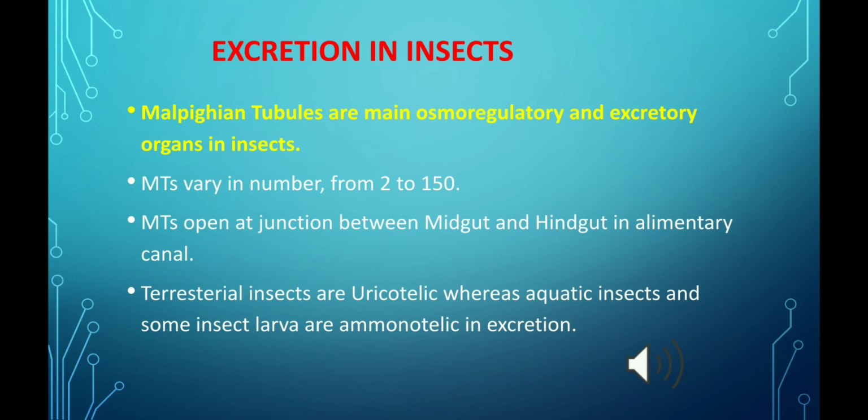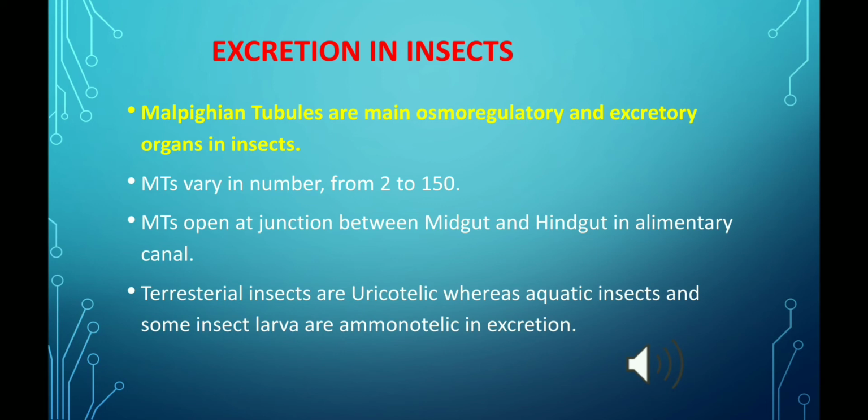They vary in number from 2 in some species to more than 100 in other species. Plus, they don't open directly to the exterior of the insect body, but open to the alimentary canal at the junction between the midgut and the hindgut.